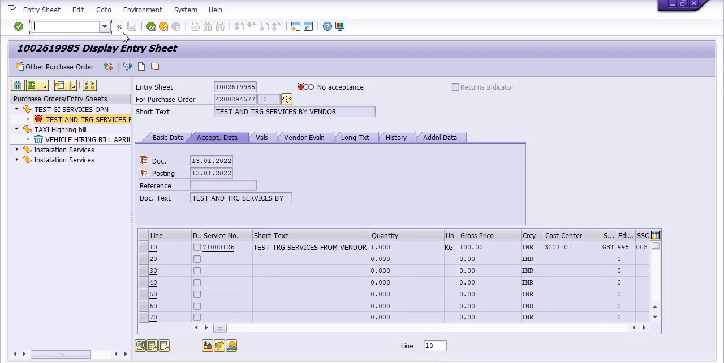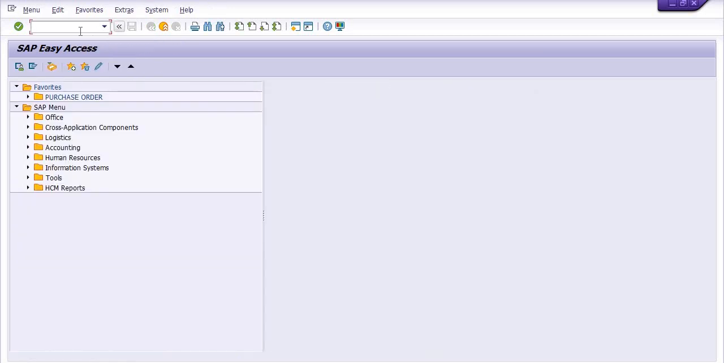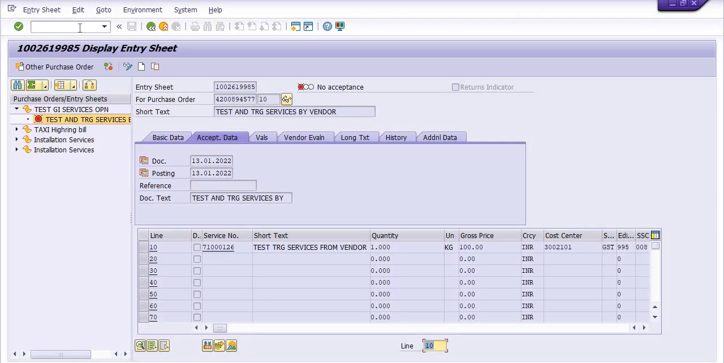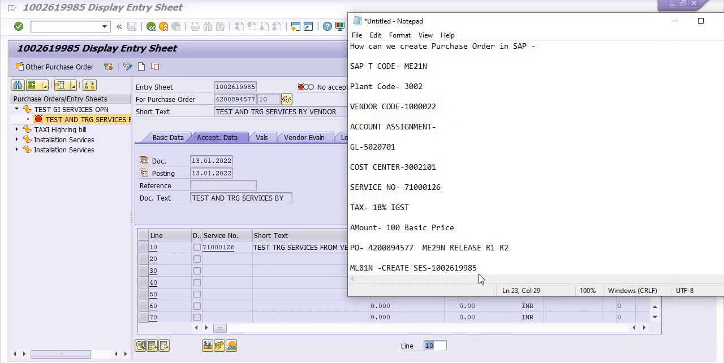Now it's time to release the service entry sheet. You can initiate your service entry sheet through the inbox to your competent authority, and that competent authority will release and approve the service entry sheet. But here I am just going to release the service entry sheet using ML81N. This is our service entry sheet.